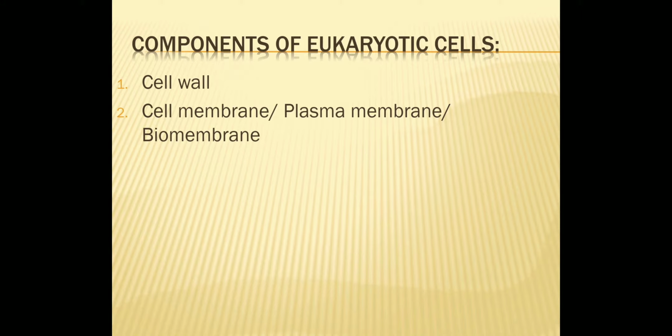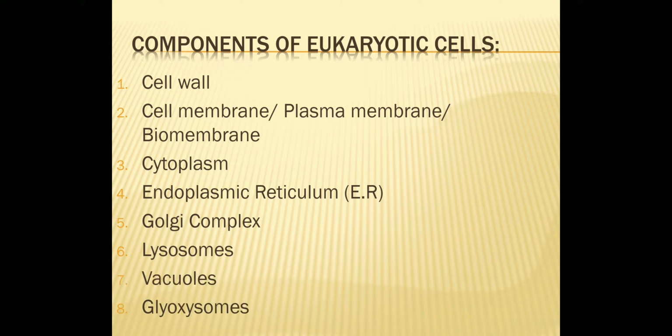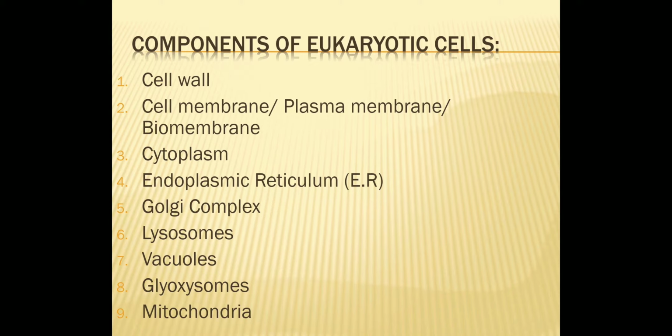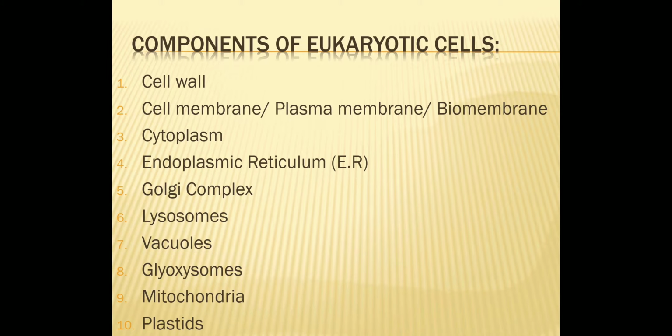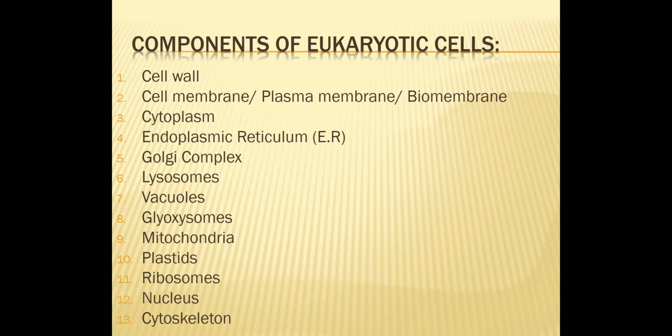Then cytoplasm, endoplasmic reticulum, Golgi complex, lysosomes, vacuoles, glyoxysomes, mitochondria, plastids, ribosomes, nucleus, and the last one is cytoskeleton.